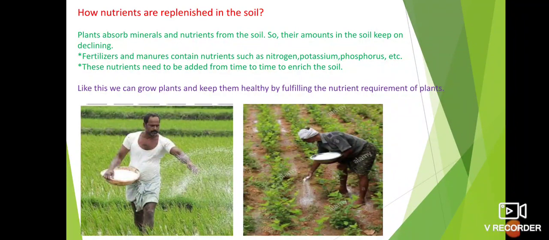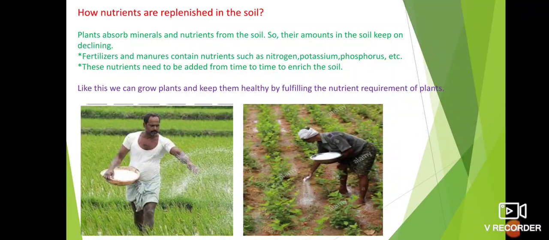How are these nutrients replenished? In the sense, how are these nutrients replaced? Let's study. Plants absorb minerals and nutrients from the soil, so their amounts in the soil keep on declining. Declining means decreasing.